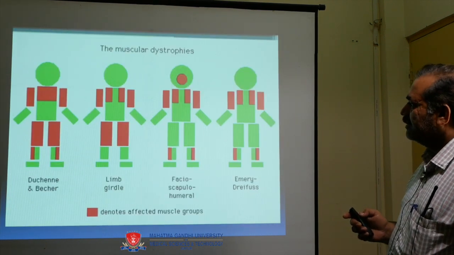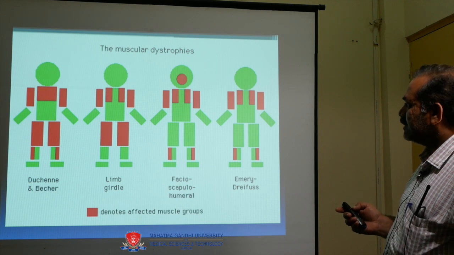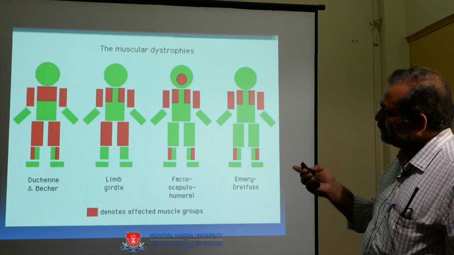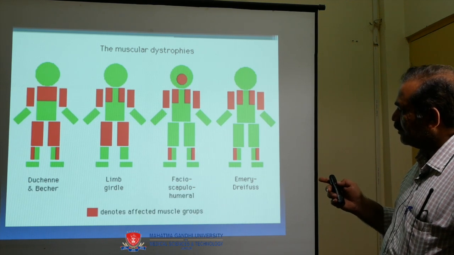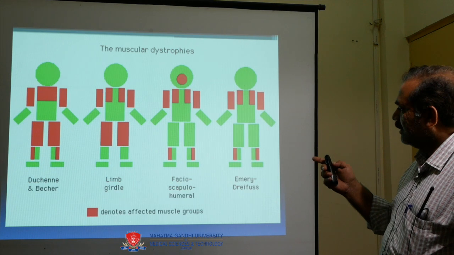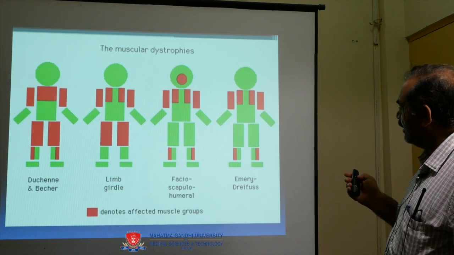The red denotes the affected muscle groups in Duchenne and Becker's, limb girdle, facioscapulohumeral, and Emery-Dreifuss.